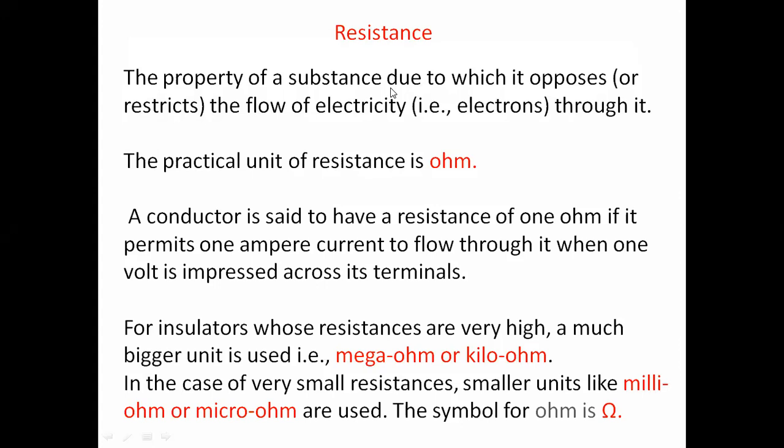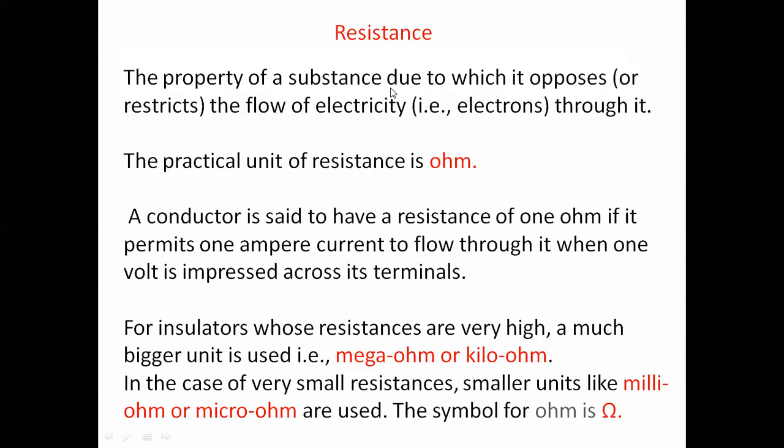Especially for metals the resistance is very low, that's why metals allow most of the current to flow through them. For insulators the resistance property is very high, that's why they do not allow current to flow through them.